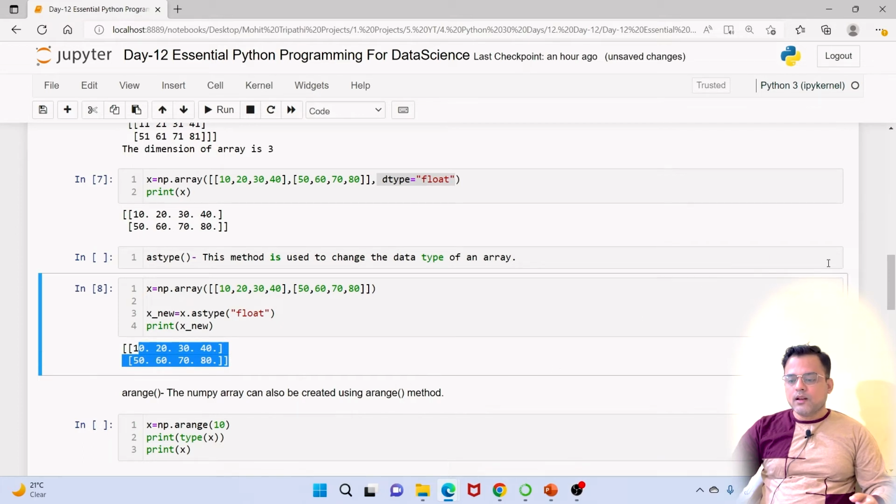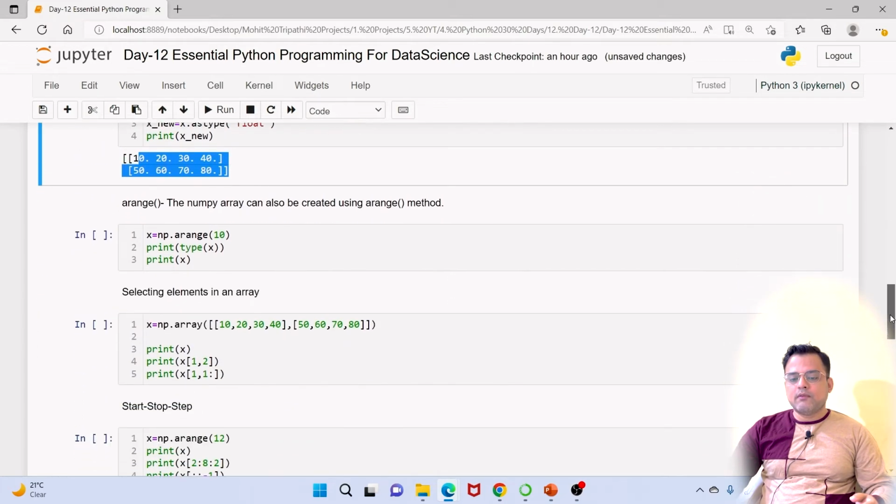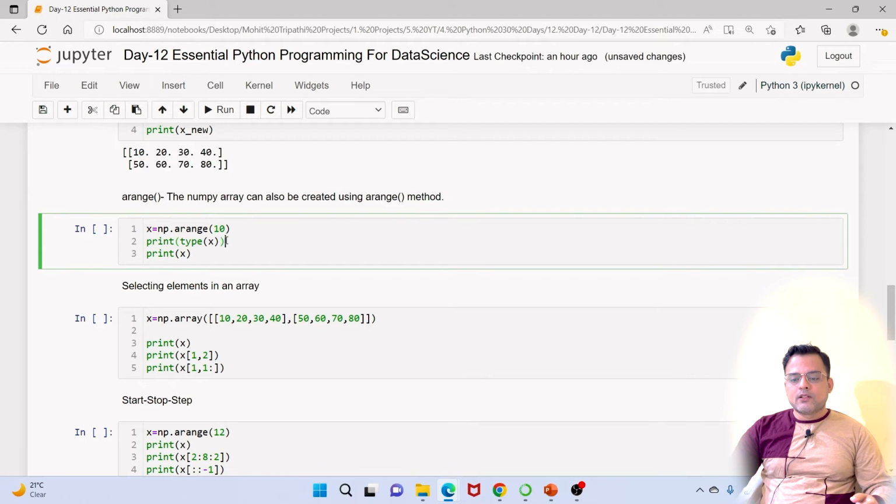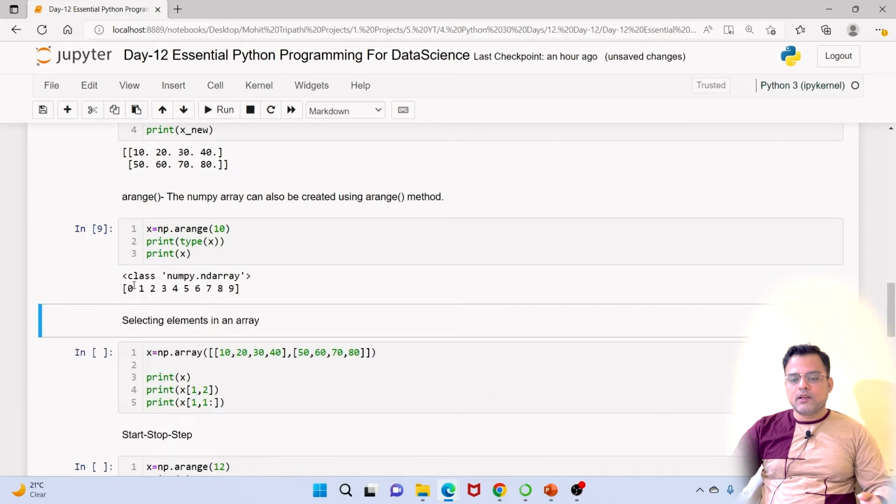Next method is called arange, which we have used previously also. So NumPy arrays can be created using the arange method also. So if I have to create a one dimensional array, I can just pass np.arange of 10. This method is similar to range method in list. So here you can see that it has created a one dimensional array.